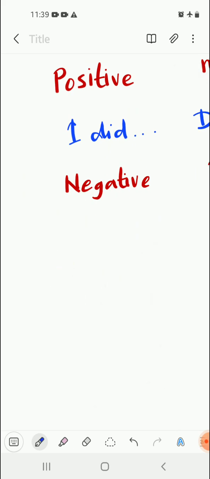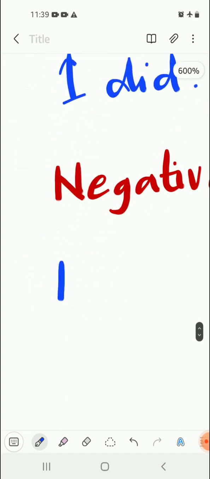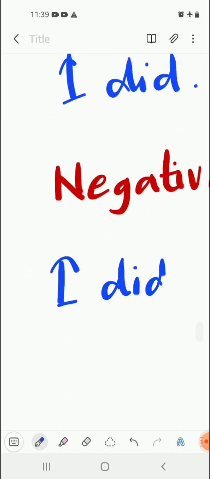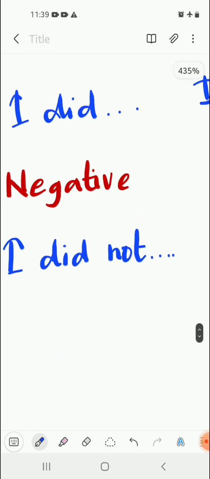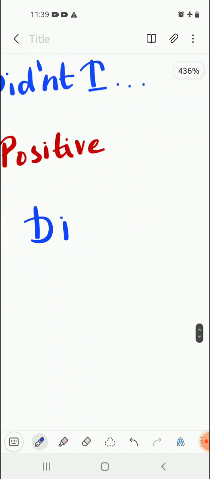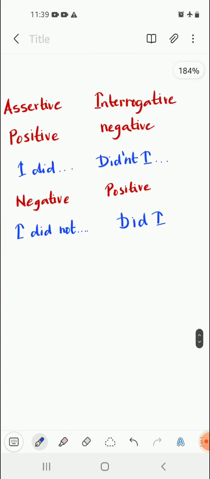For an example, if the assertive sentence is given in the form "I did not", anything, like "I did not like this thing" or something like that, then "I did not" will become "did I". This is the first rule to follow.